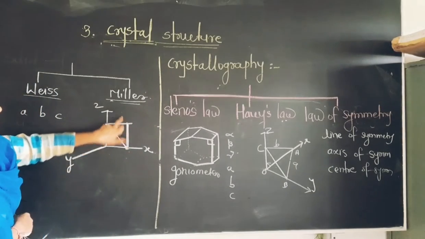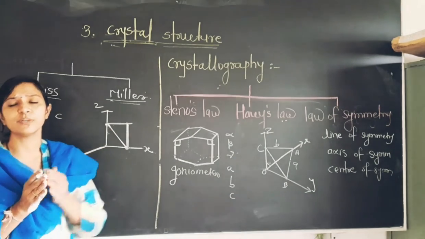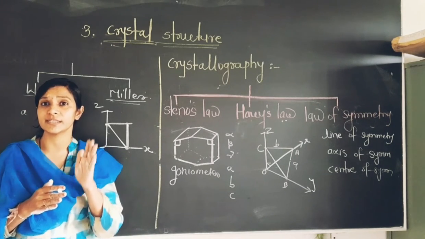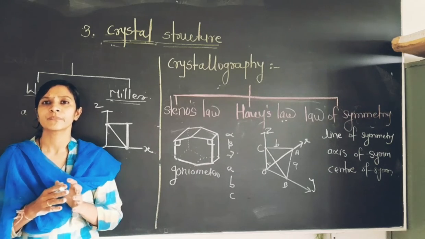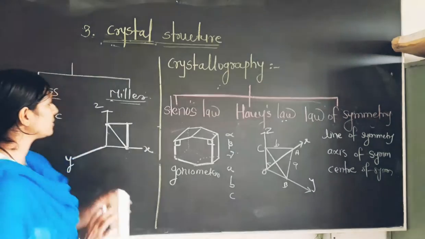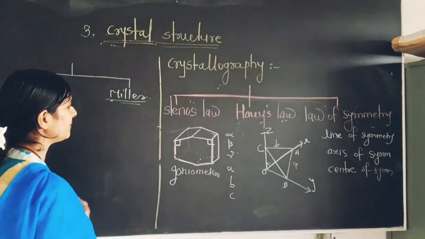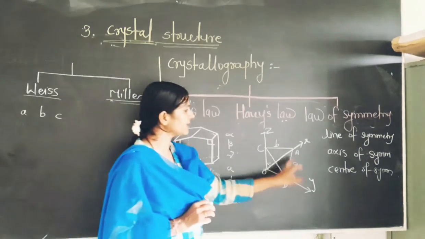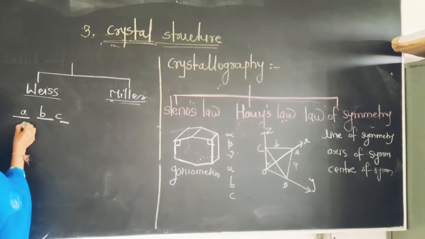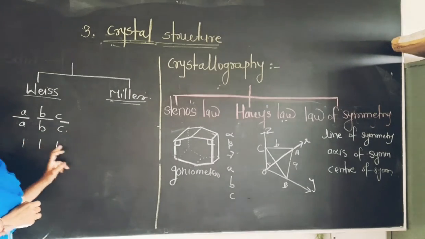If this plane is parallel to the z-axis, then according to that, which plane is parallel, which plane intercepts that particular x, and which plane cannot intercept any of the axes. On that basis, we have to find out the base and Miller indices. Suppose any one of the planes can cover the x, y and z axes. Such a type of system indices is known as a, b, c, and you will get the base indices like 1, 1, 1.